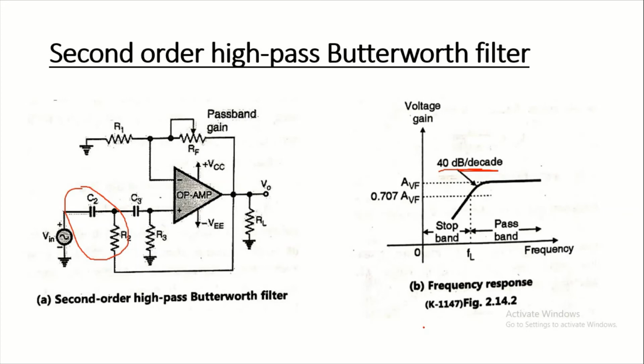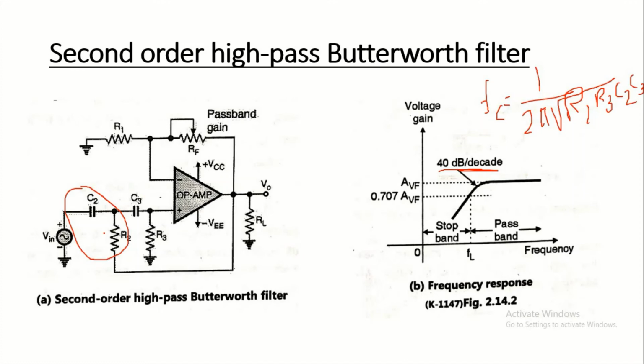The cutoff frequency FC is determined by R2, R3, C2 and C3. So the value of the cutoff frequency can be written as FC is equal to 1 upon 2 pi root of R2, R3, C2 and C3.